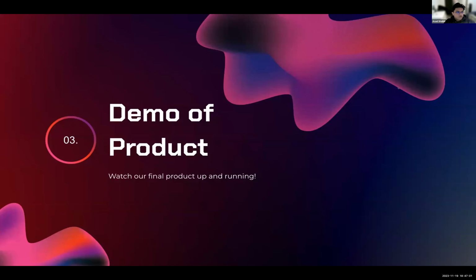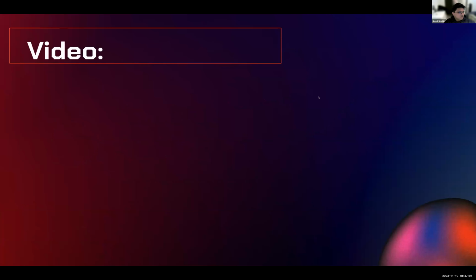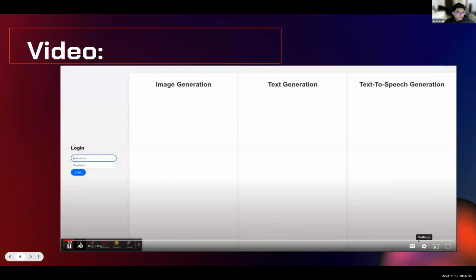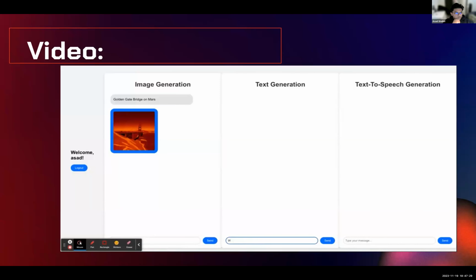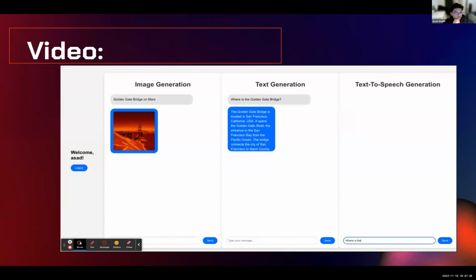Okay, so we will go ahead and show a quick demo of our product. Where is the Golden Gate Bridge?